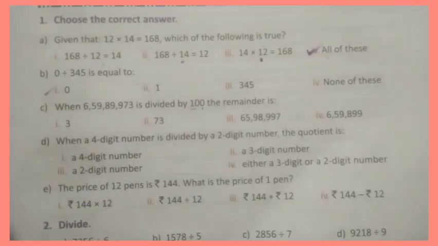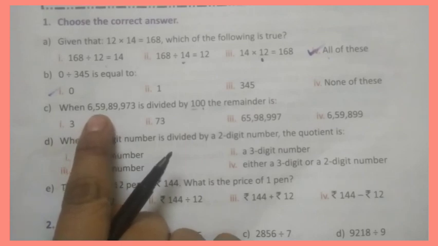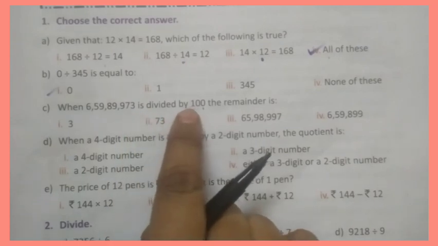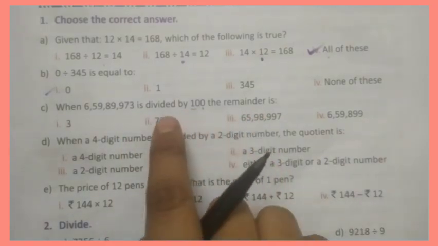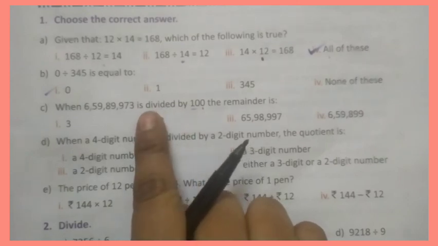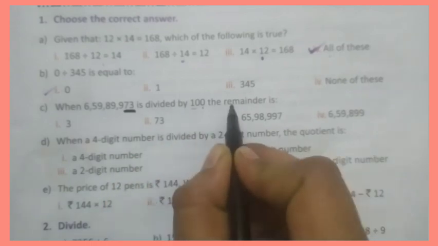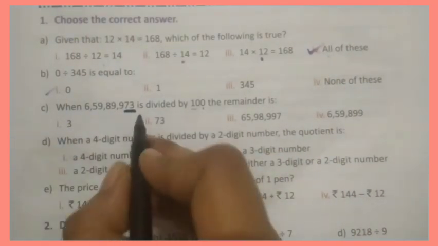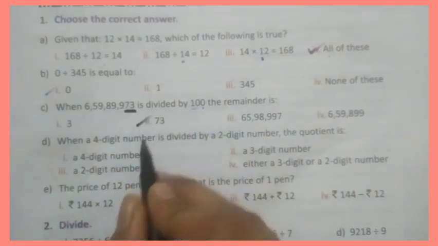Now look at C question. When 6 crore 59,89,973 is divided by 100, the remainder is, as I already said, when we divide any number by 100, the last two digits will be the remainder and the remaining all will be the quotient. Okay, the digits in the ones and tens place will be the remainder. So 73 is the answer.